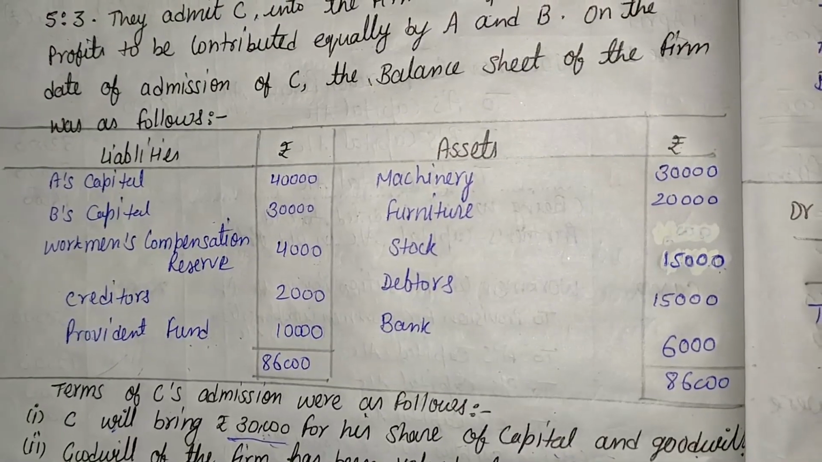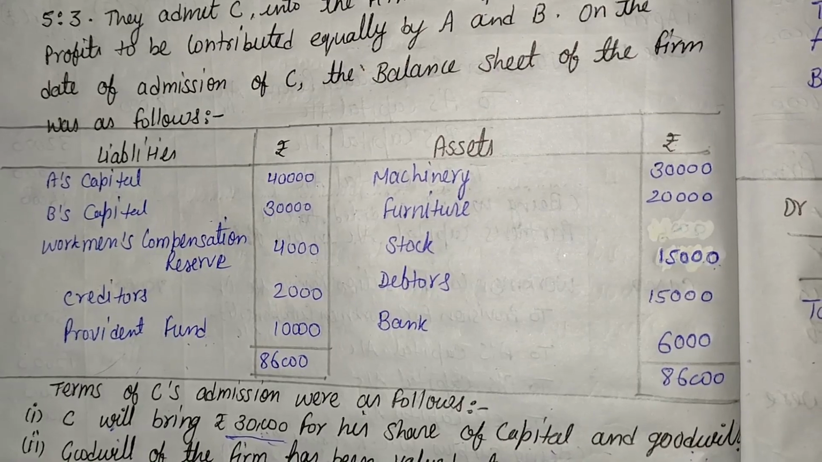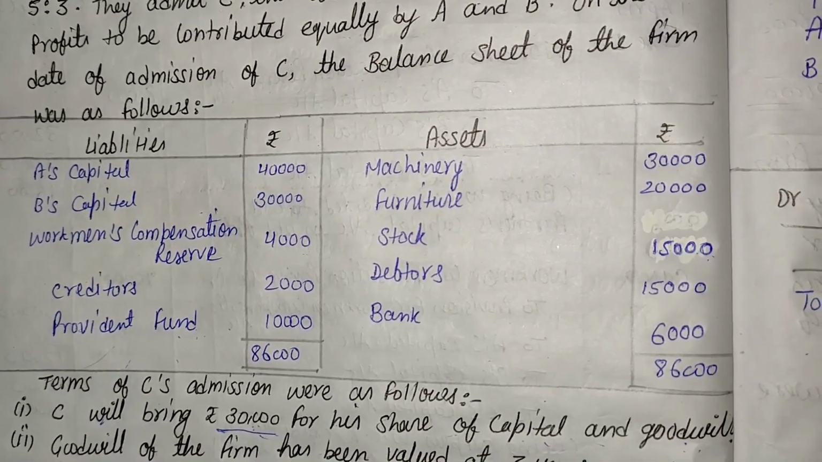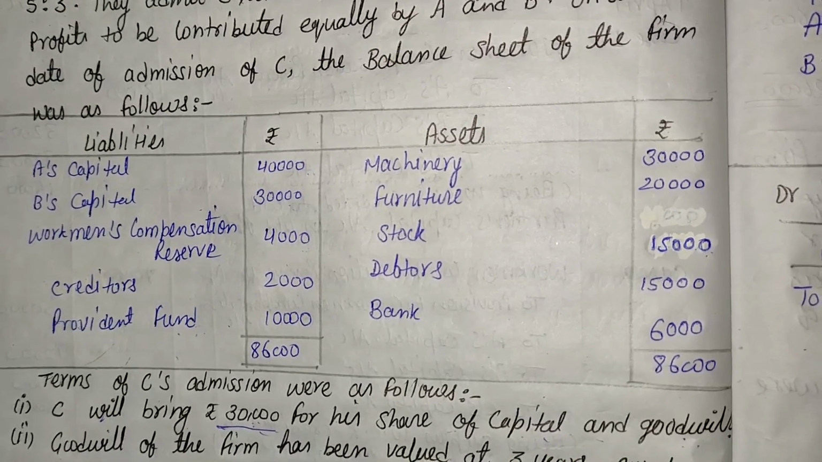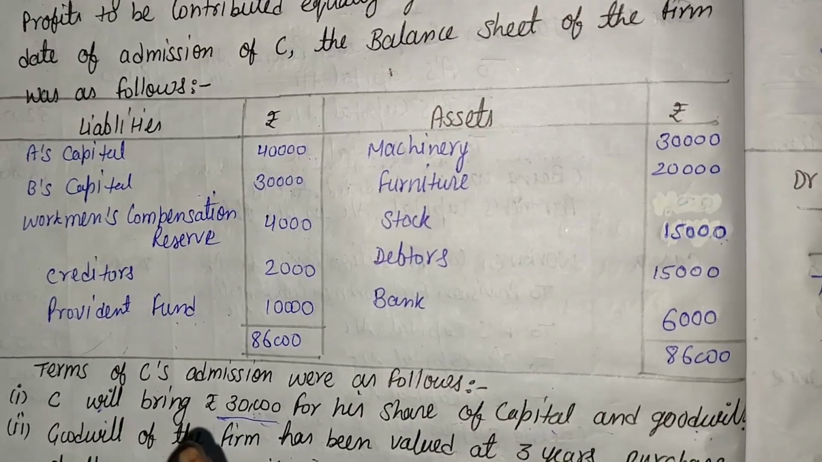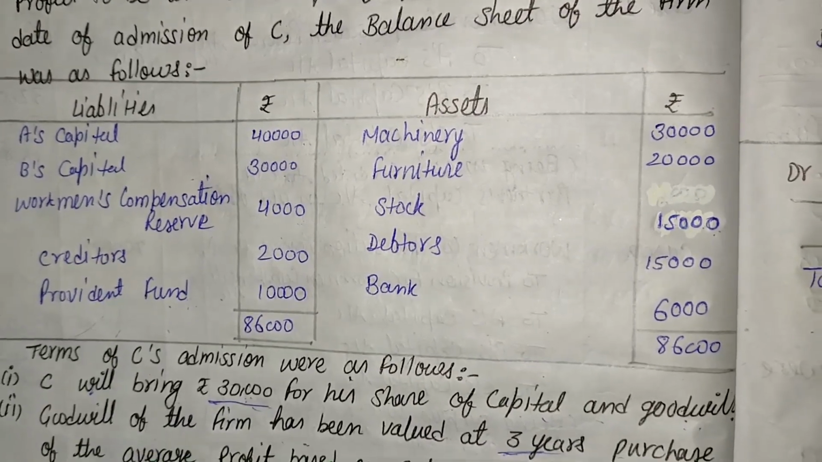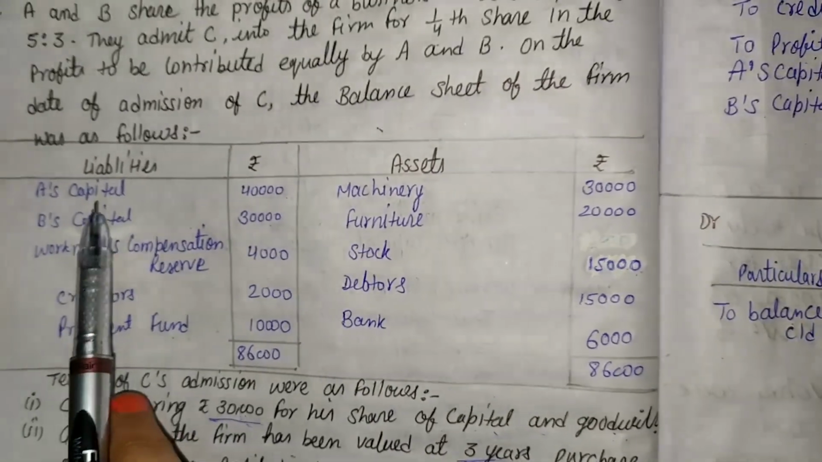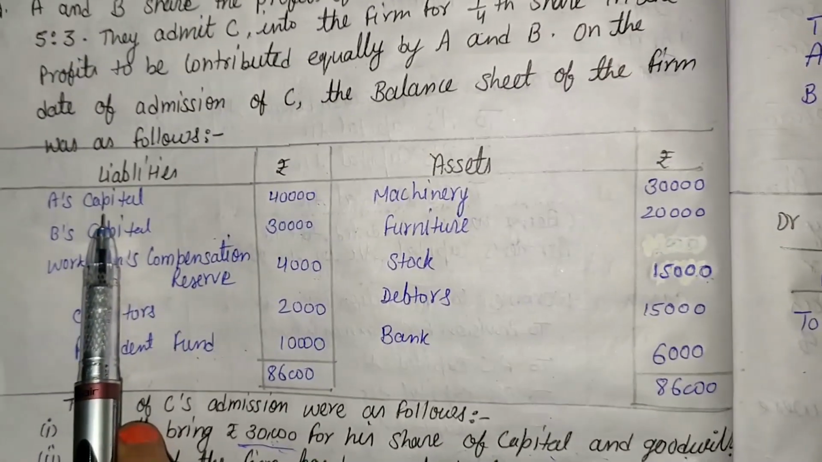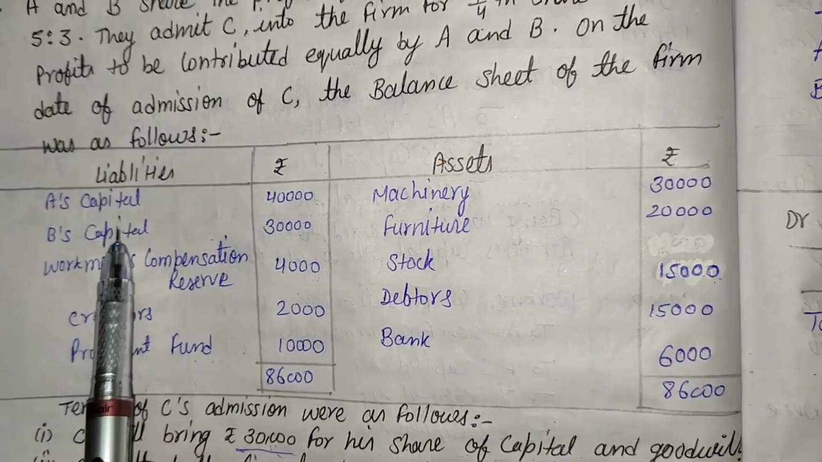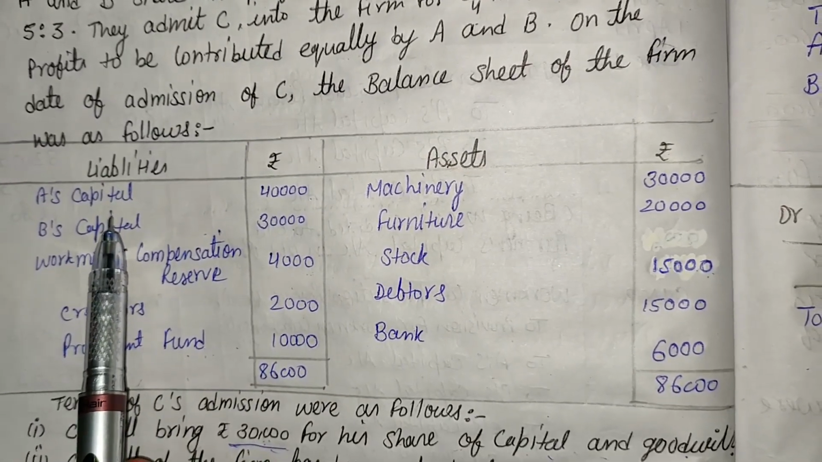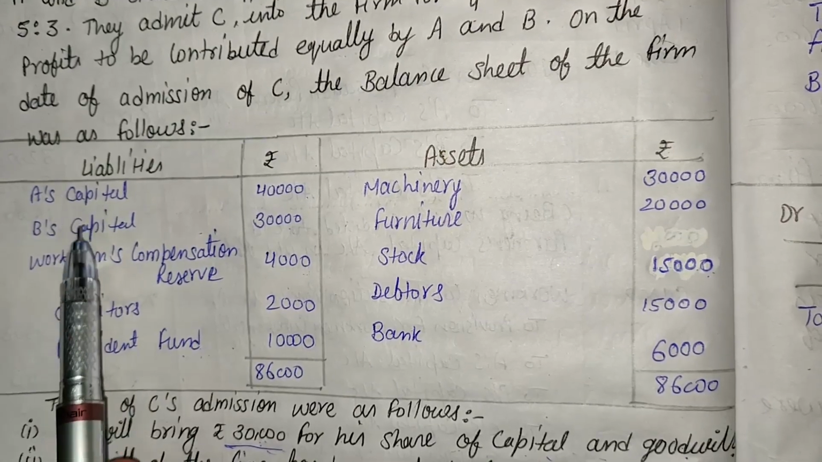Now we are going to make the balance sheet. For making the balance sheet, we have to take two accounts together. The first is the balance sheet given in the question, and the second is the revaluation account. So first of all, in the previous balance sheet, capital is given because at the beginning of the question there are two partners, A and B. But at the end we find that there are three partners, A, B and C.